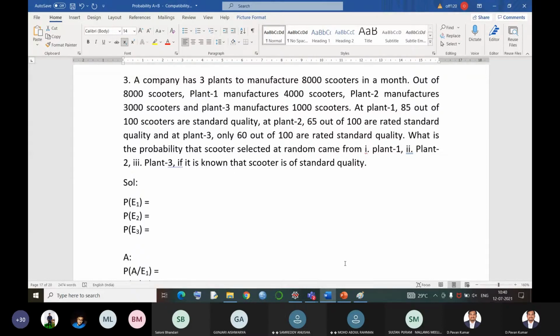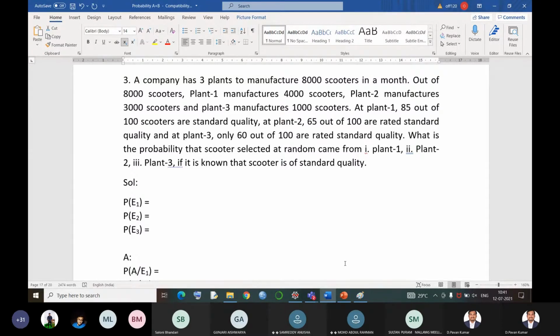In the first problem, direct probabilities were given, as percentages: 25 percent, 35 percent, 40 percent, and 5, 4, 2 percent of them being defective. In the second case, values were given to us, so we found out the proportions, which are also called probabilities. That means out of 75 students, 15 students were very intelligent, 30 were medium, and the rest were below average. The probability of failing the Viva voce was given, but the question asked about passing, so we converted the probability from failing to passing the Viva voce examination.